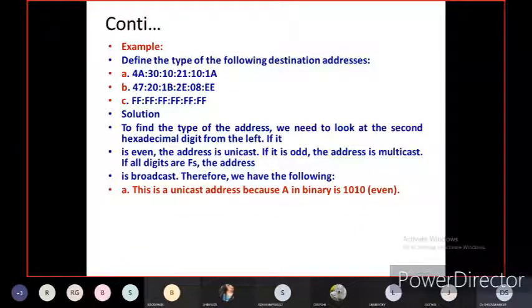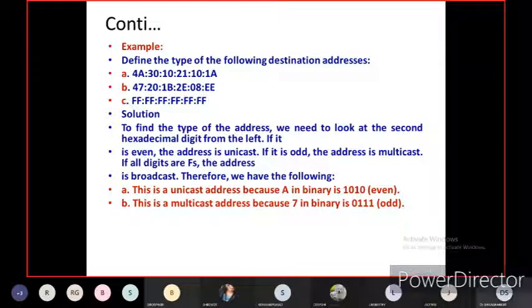Therefore A is unicast because the digit is even, that is 1 0 1 0. The second one is multicast because a 7 comes, which is odd. In the first, 1 2 4 8 gives an even number.